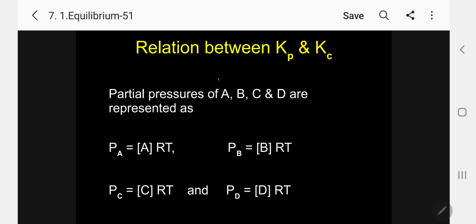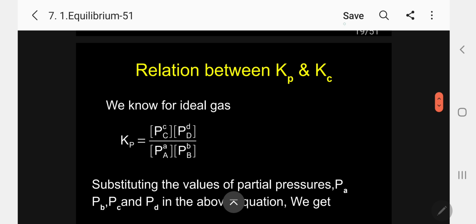There are partial pressures of A, B, C and D. For each one I will write: PA equal to the active mass of A into RT, PB the active mass of B into RT, PC the active mass of C into RT, PD the active mass of D into RT. So let me substitute in the Kp equation, the equilibrium constant. For ideal gas, Kp equal to Pc to the power of c and Pd to the power of d over Pa to the power of a and Pb to the power of b.